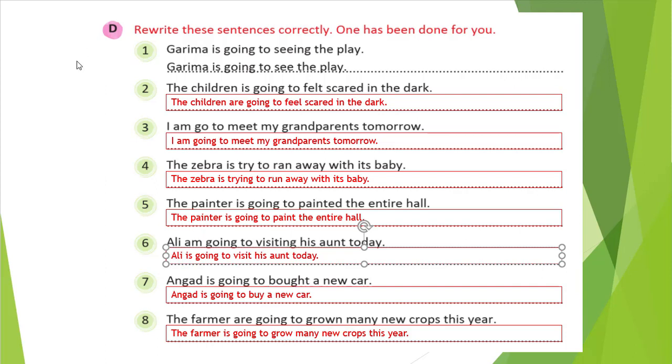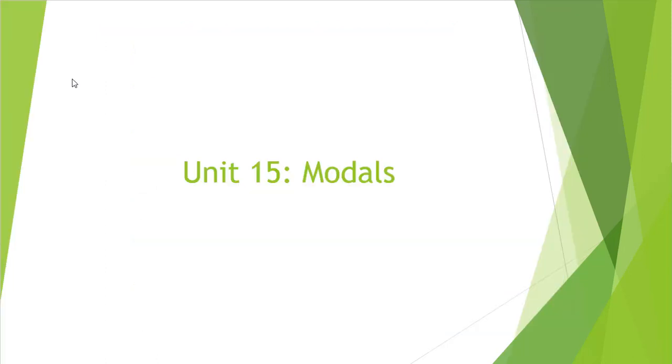Okay, students, I hope you understood this chapter. We just need to remember our format: be verb plus going to plus base verb. Okay, let's see our unit 15, which is modals. So what are the modal words? Can, would, cannot, should not, could not. Those are what we will call modal verbs.